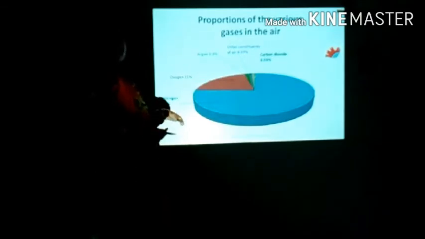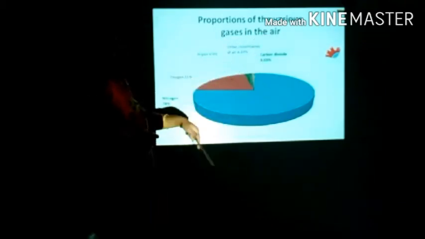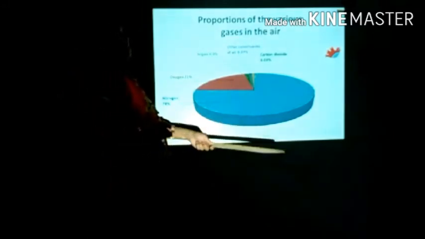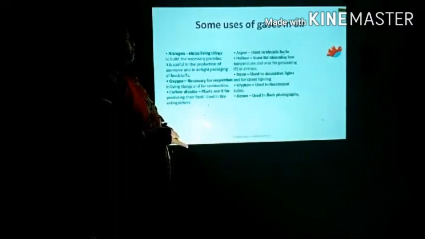But nowadays, as the population is increasing, the rate of vehicles is also increasing. So the proportion of carbon dioxide is also increasing in the air. Now we will see some uses of gases in the air.